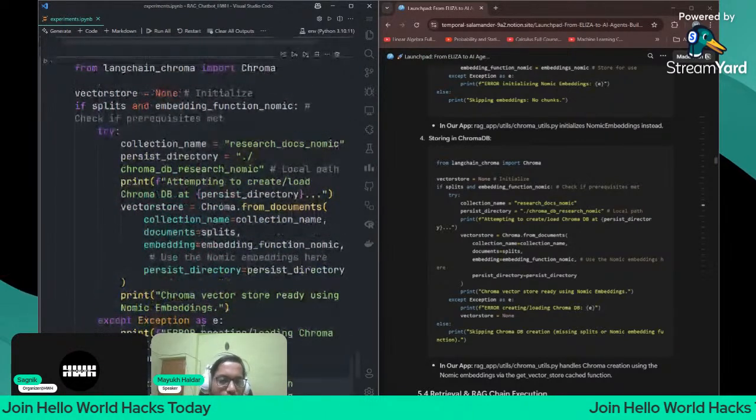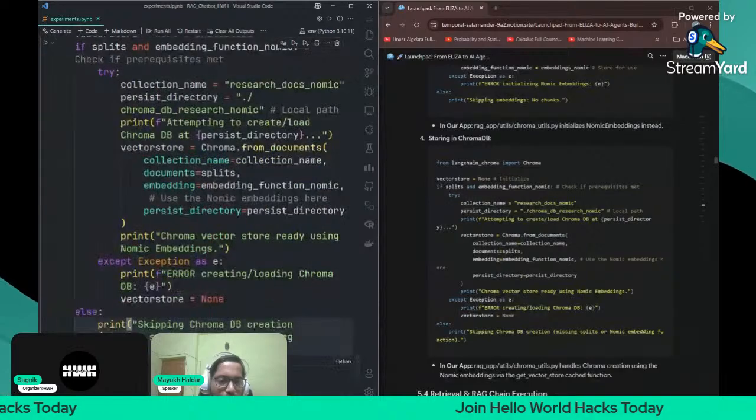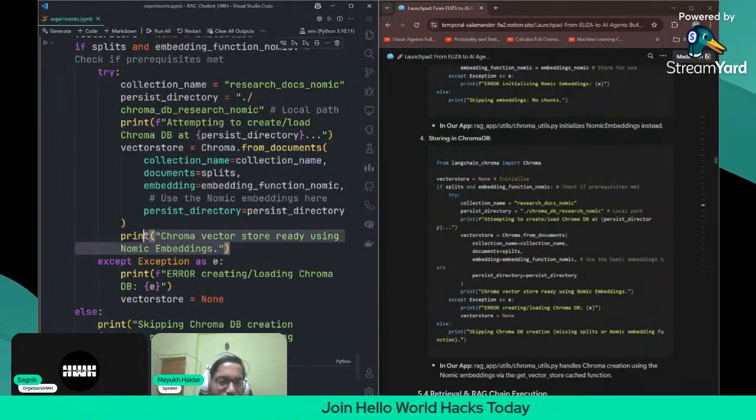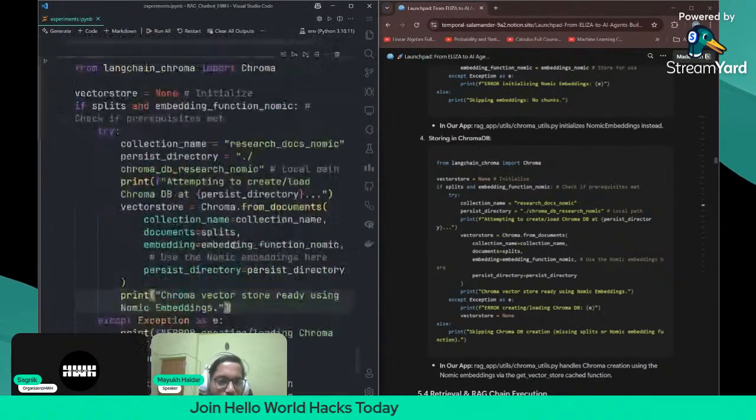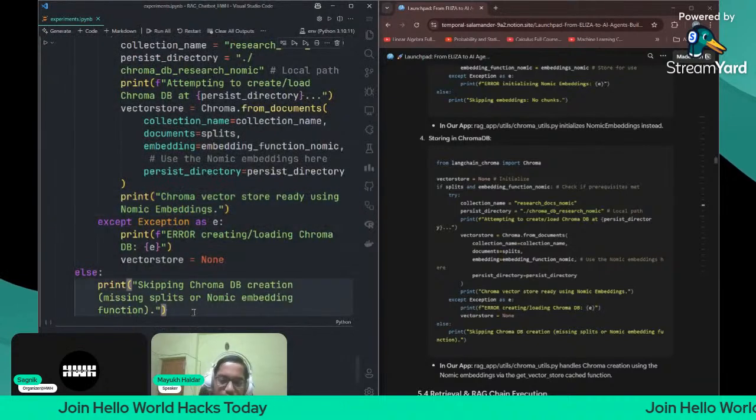Let us initialize it. It should print Chroma vector store ready using nomic embeddings. Let us see if it printed this or not.